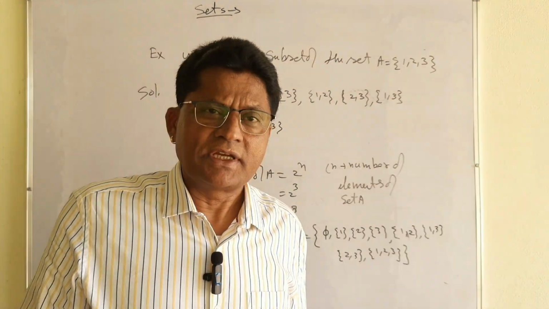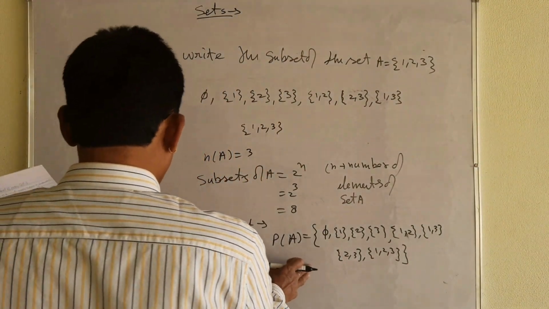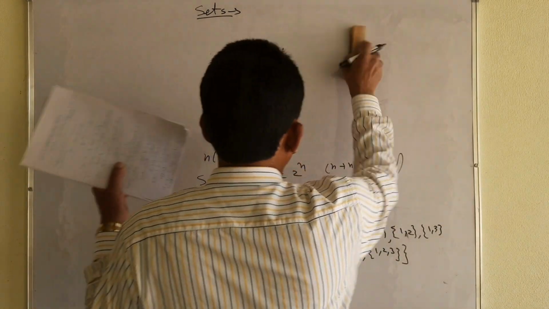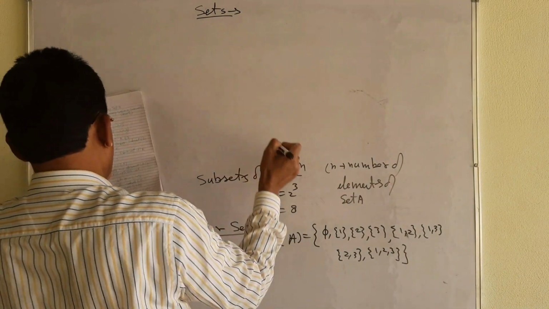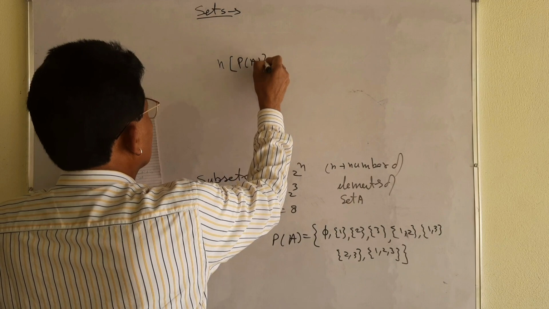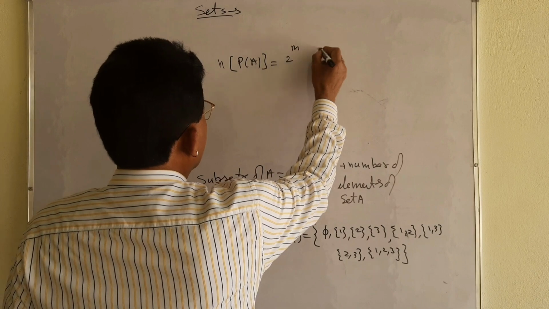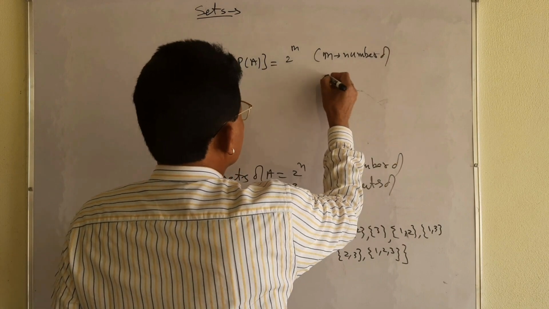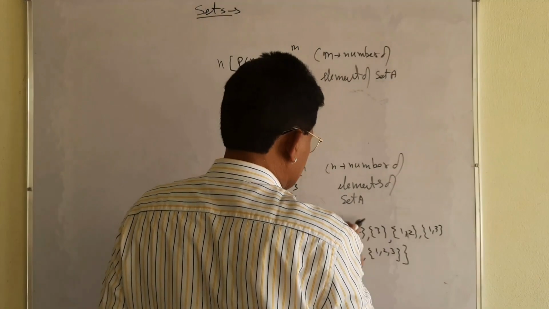Now, what will be the elements of the power set? I am telling you a very important thing. You must keep it in mind. I will write it a little above. Remember the elements of A, because they may not be visible here. Now I will write the number of elements of the power set. This question comes in the exam for sure. The number of elements of the power set will be equal to 2 to the power m, and what is m? m is the number of elements of set A.